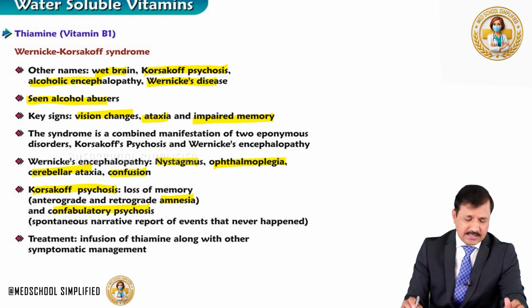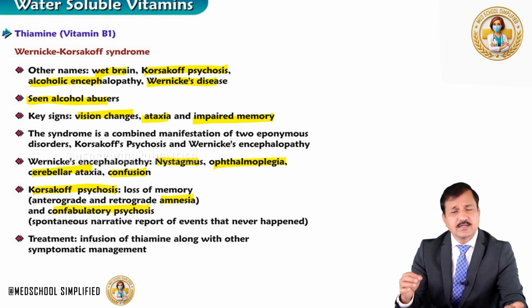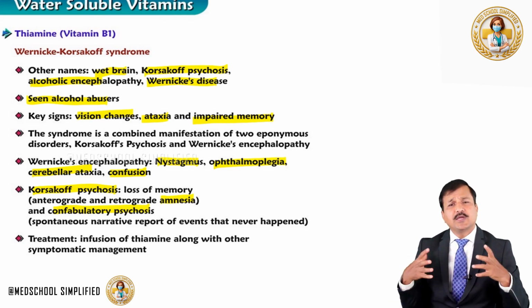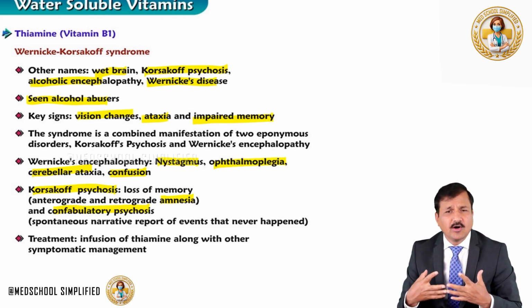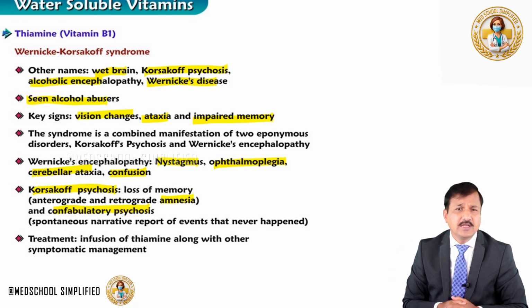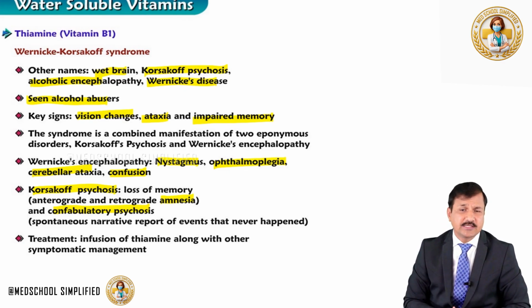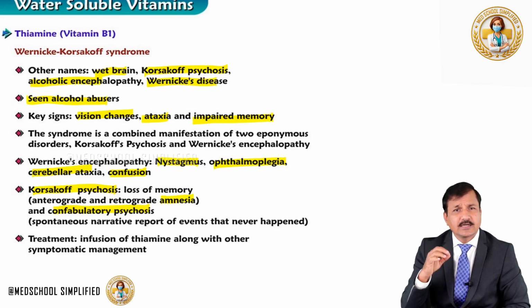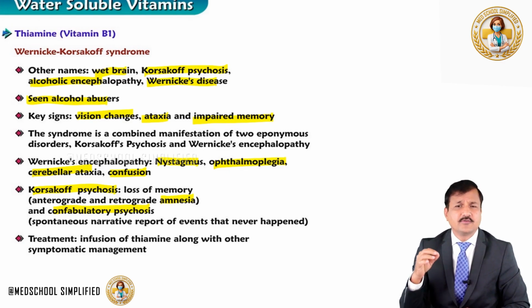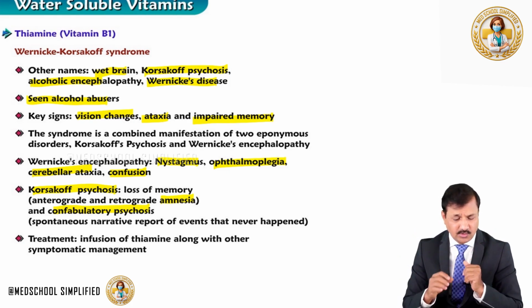It is a spontaneous narrative report of events that never happened to him or her. That means the patient is fluently explaining things that the patient has never experienced in his or her lifetime. That is confabulatory psychosis, one of the characteristic features of Wernicke-Korsakoff syndrome, especially a part of Korsakoff psychosis. You got to look for that.